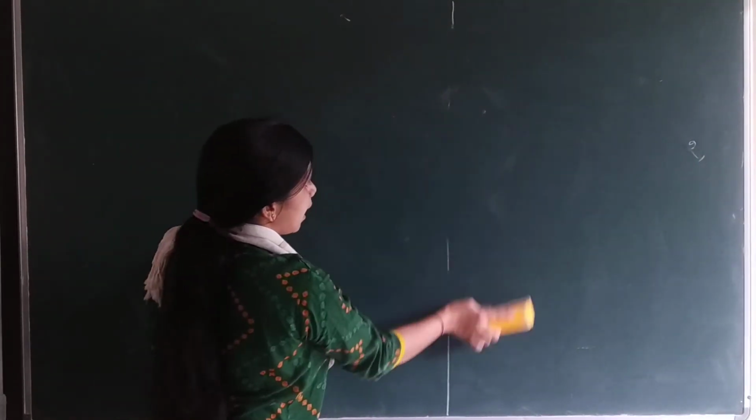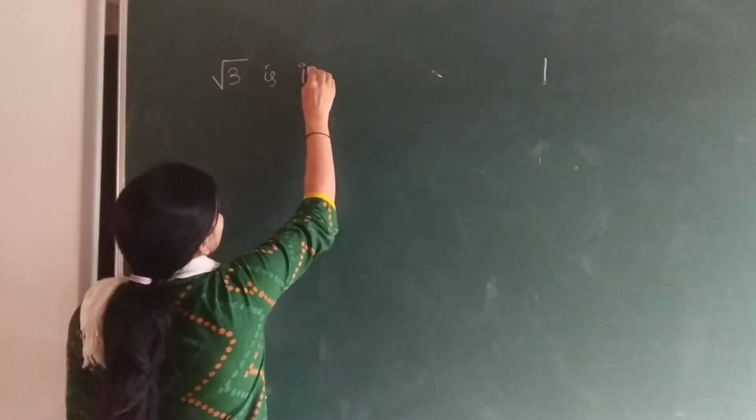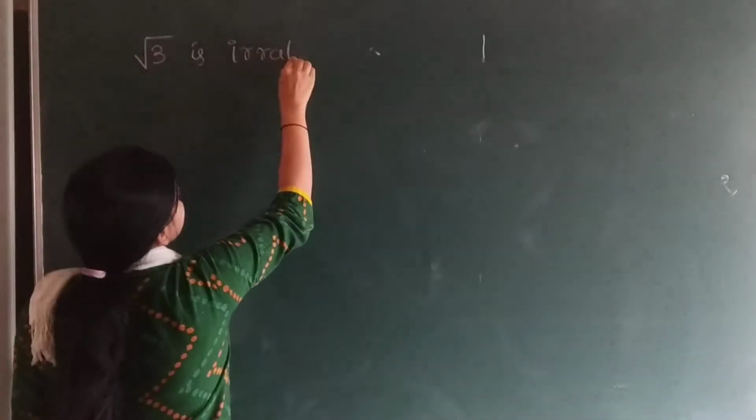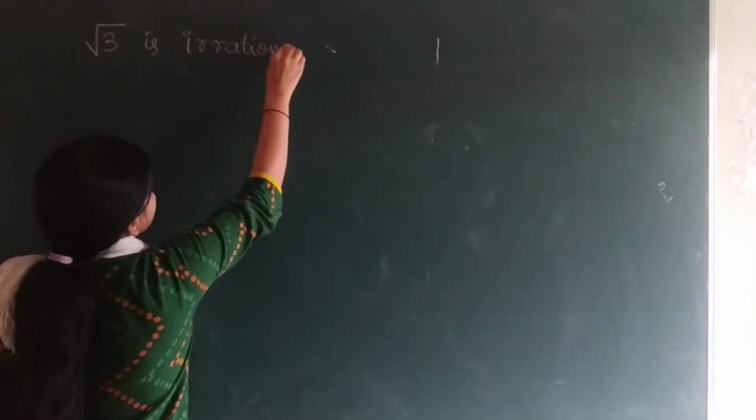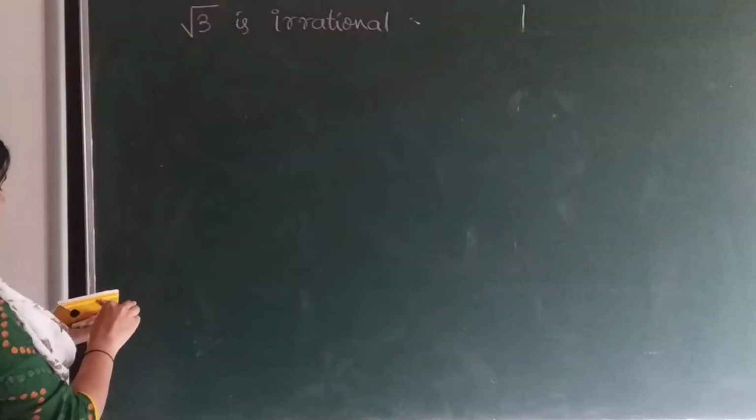In the same way, we have to prove root 3 is an irrational number. Root 3 is irrational.